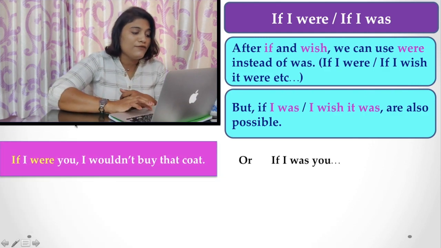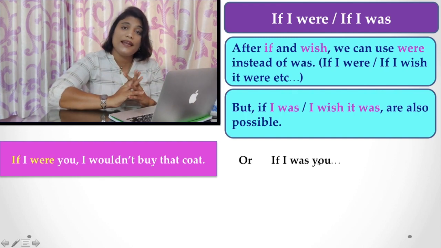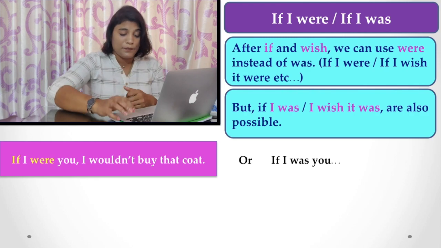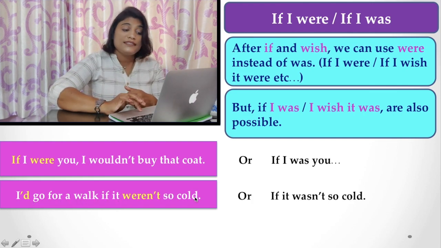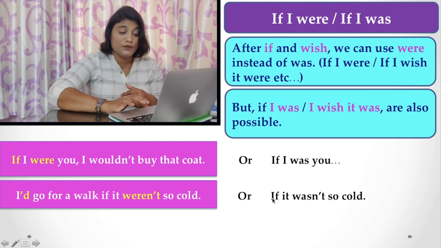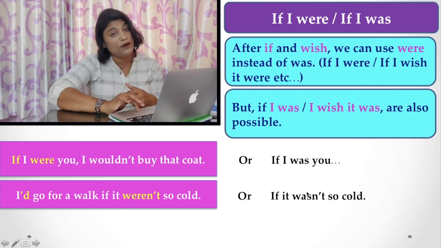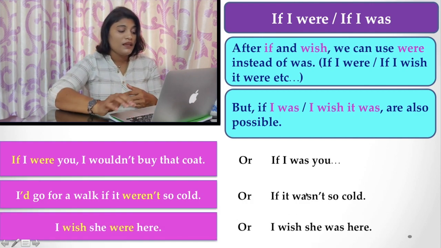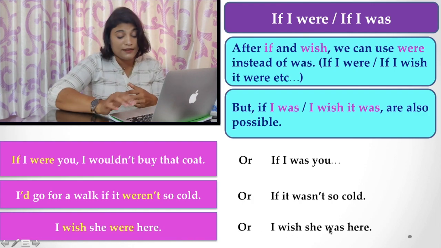Here, "If I were you, I wouldn't buy that coat." Or you can say, "If I was you." Both are correct and you can use both. Here are more examples like this. "I would go for a walk if it weren't so cold." Similarly, "if it wasn't so cold" is also possible. So you can use weren't or wasn't; both are correct. "I wish she were here", or you can use "I wish she was here."